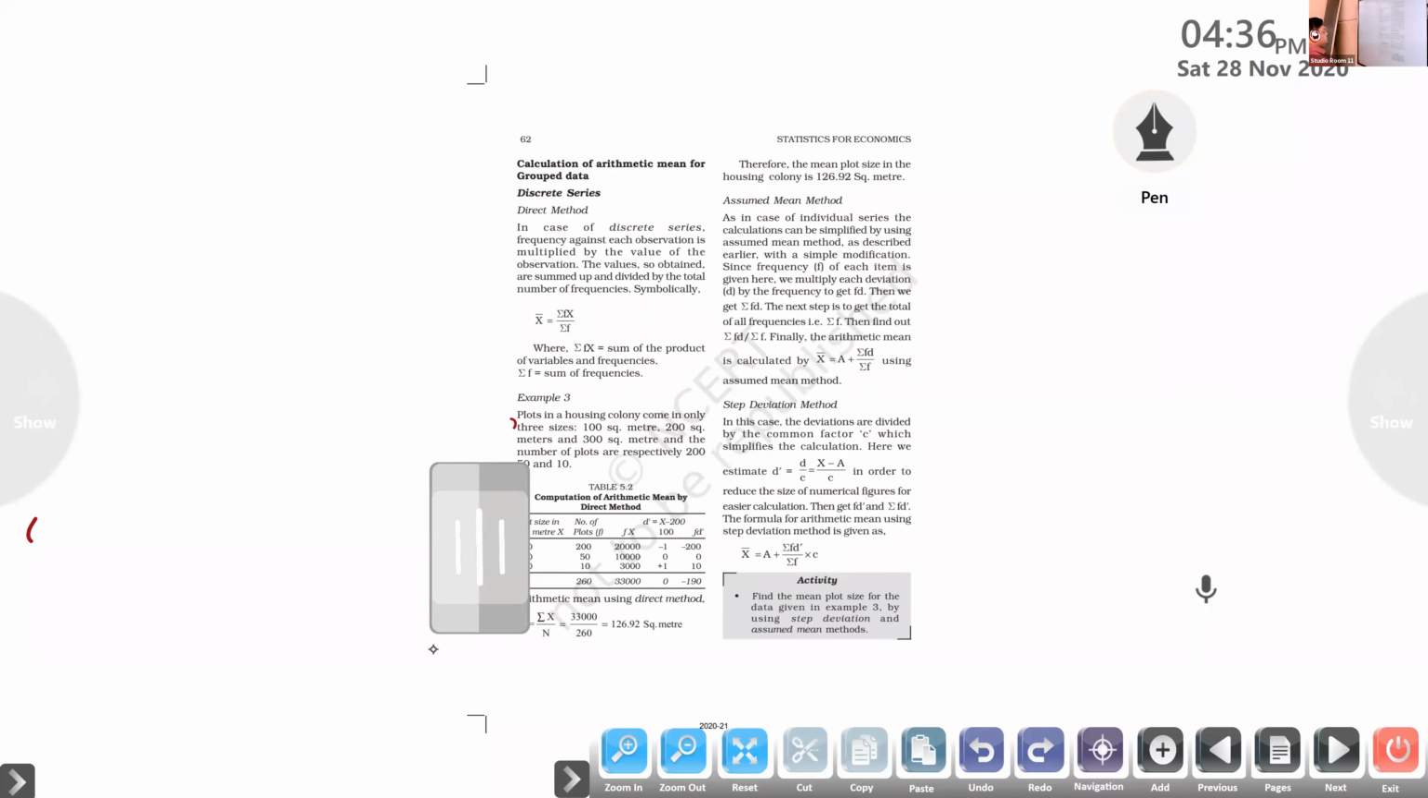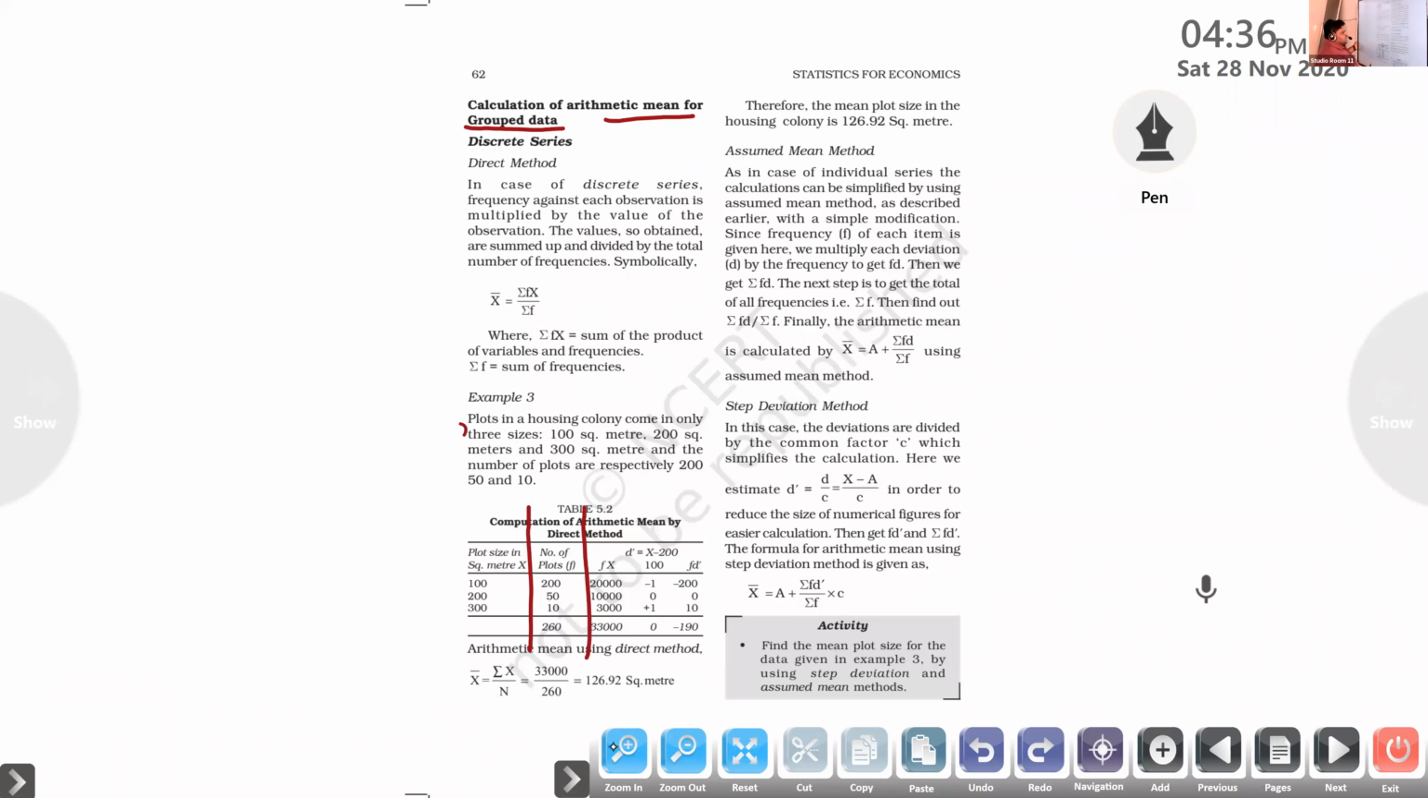Repeating one more time. It's just grouped data, arithmetic mean for grouped data. Two groups are there here. One is the variables, the other is the frequency. Here plot sizes are 100, 200, 300. This is from the example in your textbook, exactly from your textbook. Just open your textbook and check it. The number of plots are the frequencies here, 200, 50, 10. So these frequencies are related with the variable numbers here.